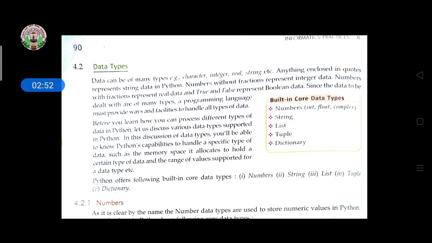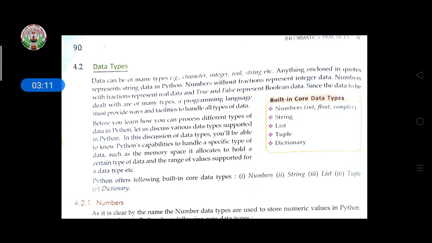In this discussion of data types, you will be able to know about Python's capabilities to handle a specific type of data, such as the memory space it allocates to hold a certain type of data and the range of values supported for a data type, etc. It means it holds the different types of data.